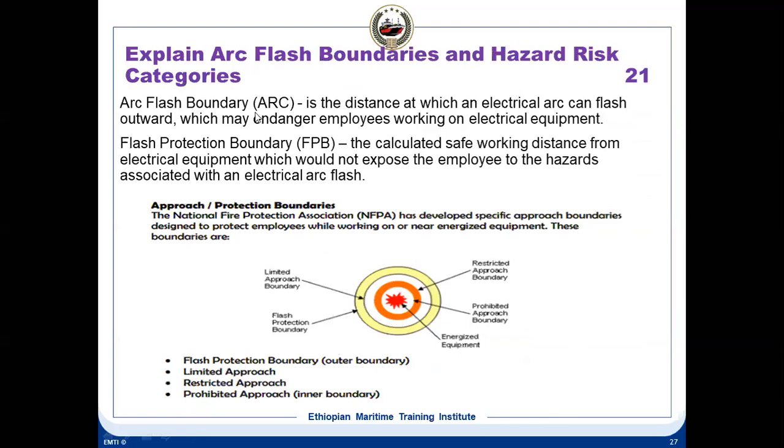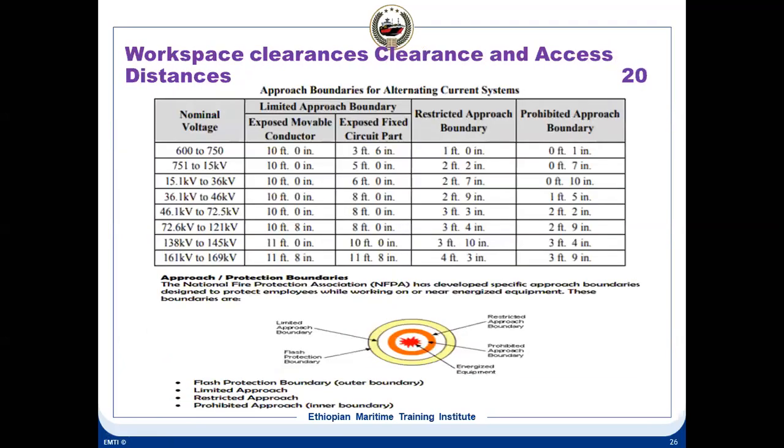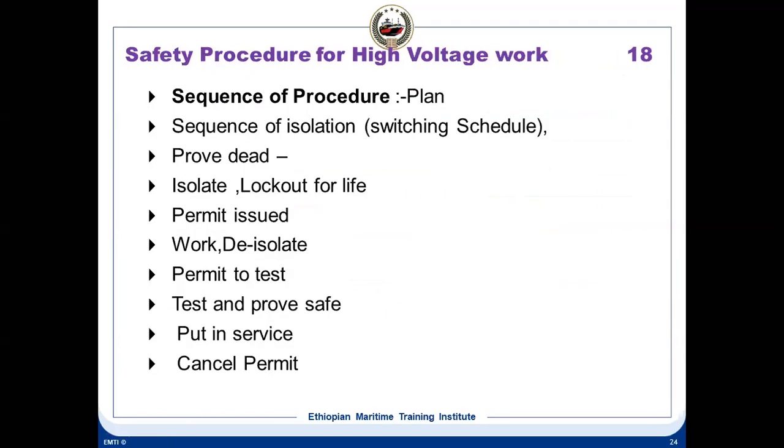And here you can see arc flash boundary means the distance to which an electrical arc can flash outward, which may endanger the employees working on the electrical equipment. Flash protection means the calculated safe distance from electrical equipment which would not expose an employee to the hazards associated with electrical flash. Okay, so this is with the work clearances, etc.